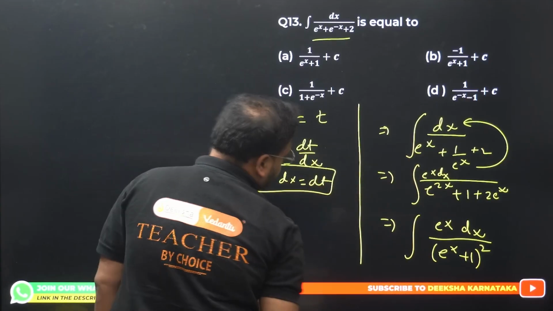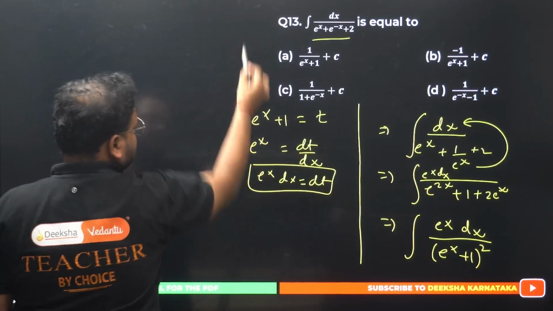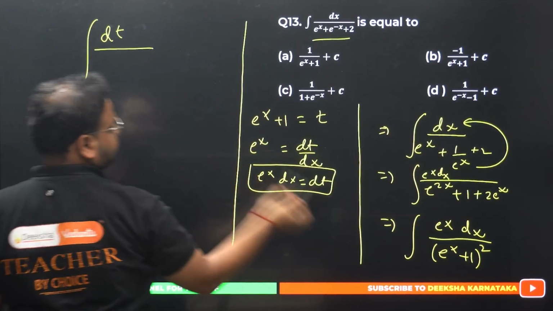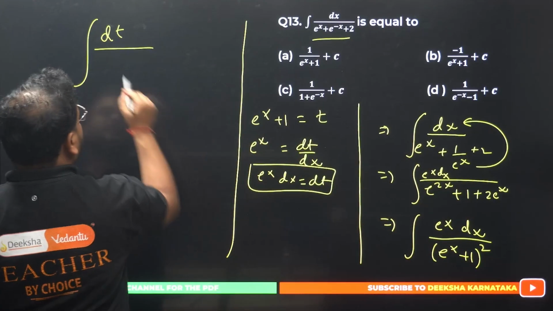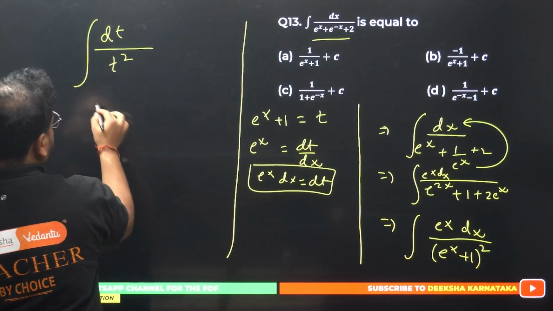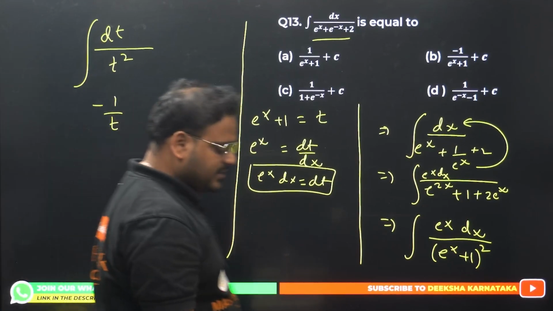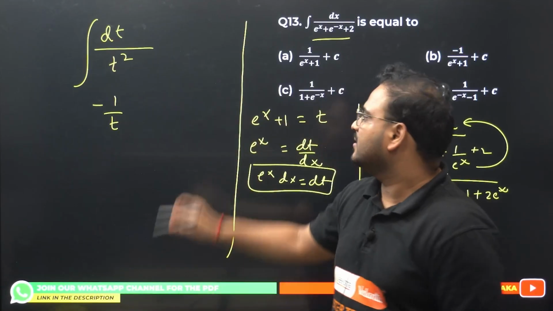Substitute back. My question is changed now. I have here dt integration for the numerator. Have a look, this is dt and this is t square. Answer for this is minus 1 by t. Minus 1 by t. You all know that? Remember? That's the answer.